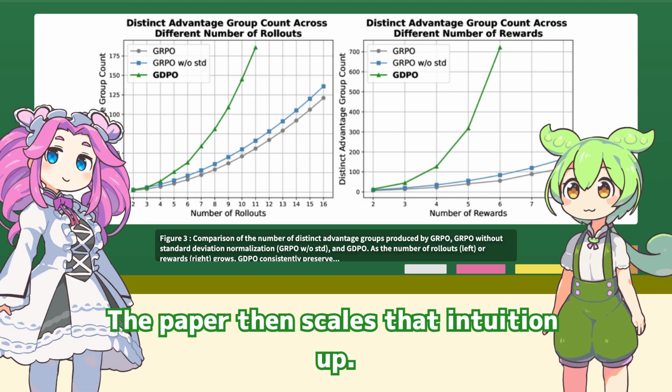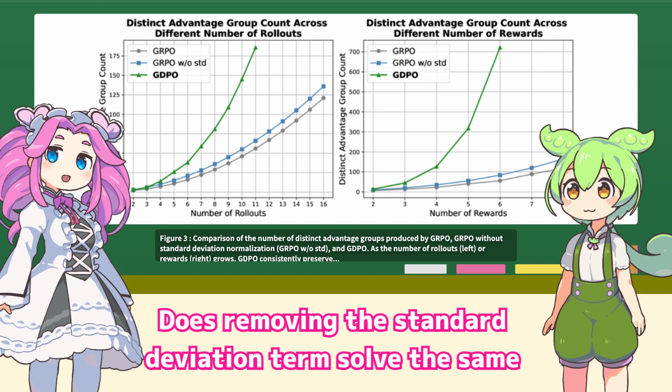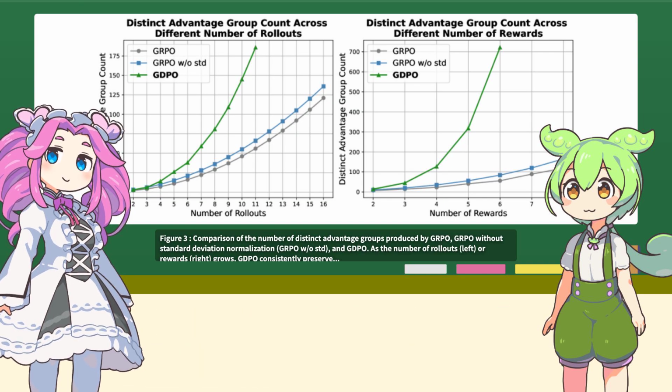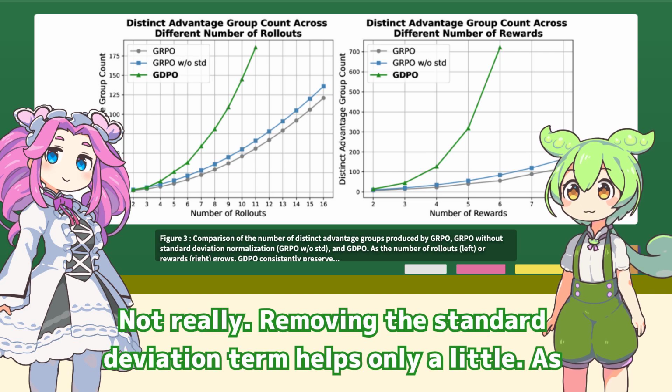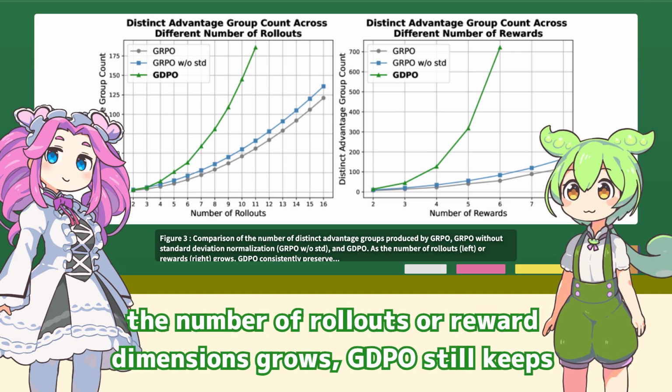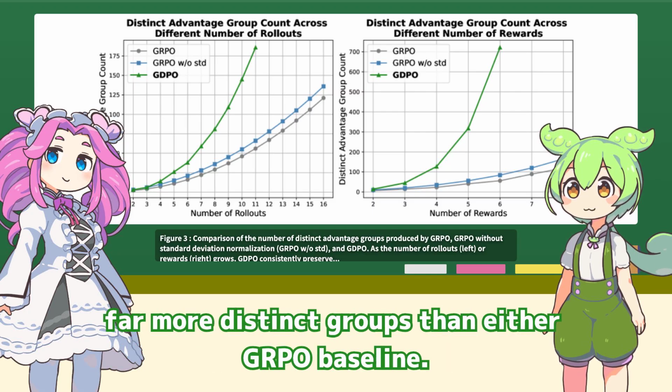The paper then scales that intuition up. Does removing the standard deviation term solve the same problem? Not really. Removing the standard deviation term helps only a little. As the number of rollouts or reward dimensions grows, GDPO still keeps far more distinct groups than either GRPO baseline.